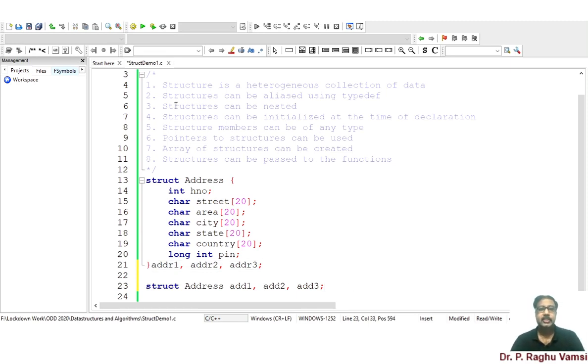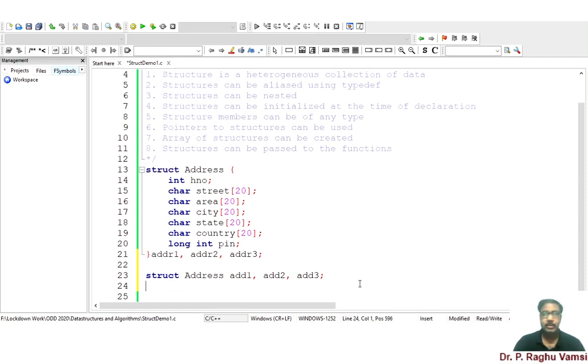Next, these structures can be aliased using typedef. So typedef is a keyword used for aliasing a data type. That means we are considering a particular structure type as some name, so that the same name can be used anywhere without having to keep writing struct before that particular structure name.